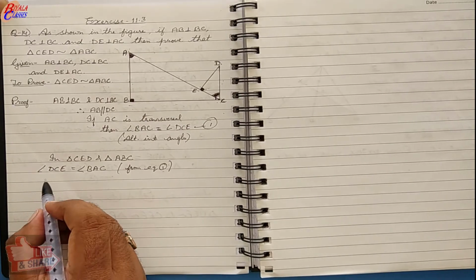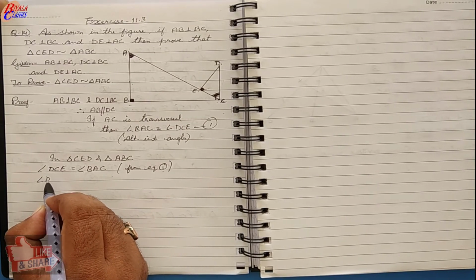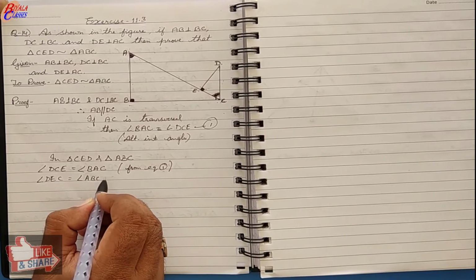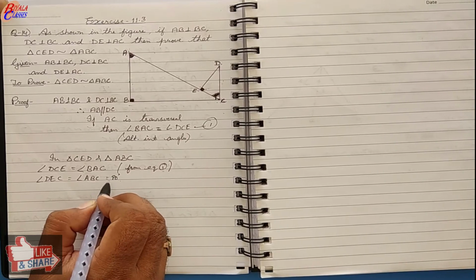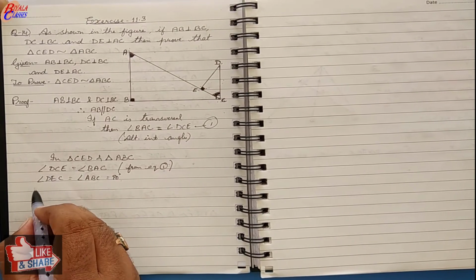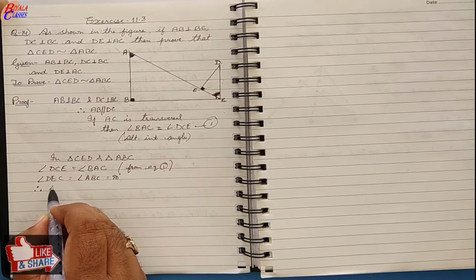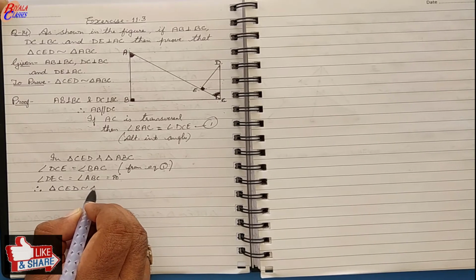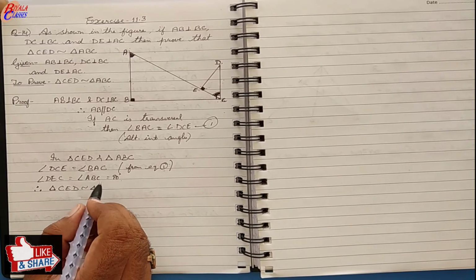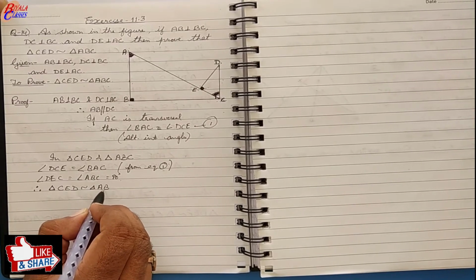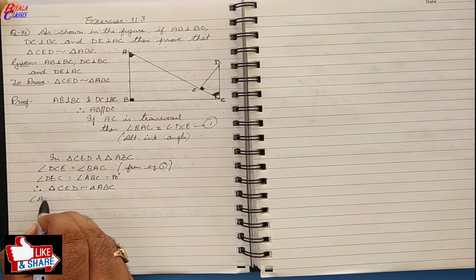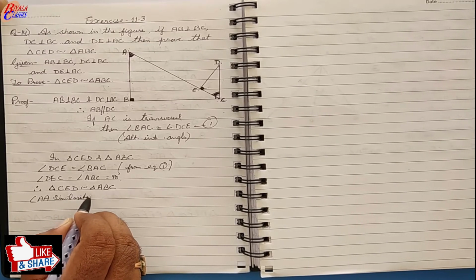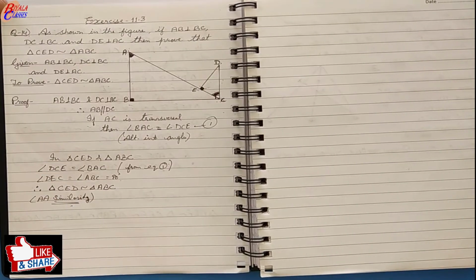So again these two angles are equal, that is angle DEC is equal to angle ABC, each 90 degrees. And with two angles equal, we can say that triangle CED is similar to triangle ABC, and this is by AA similarity. So this is what we had to do.